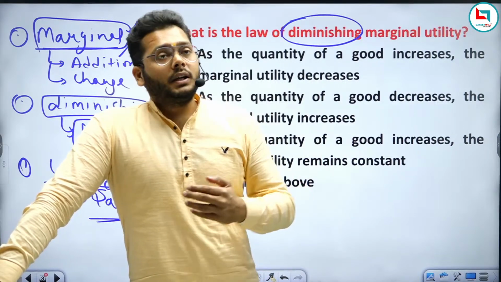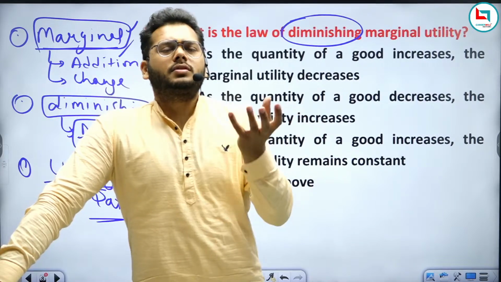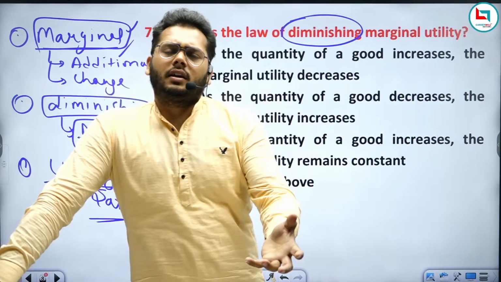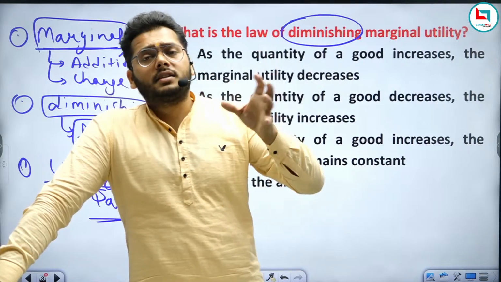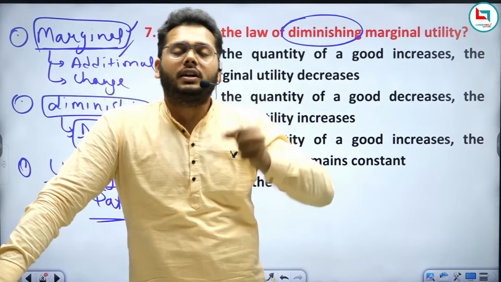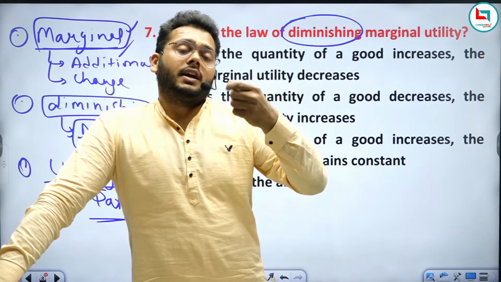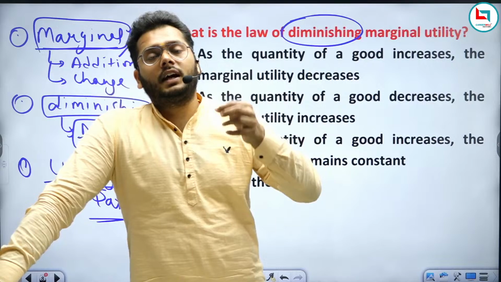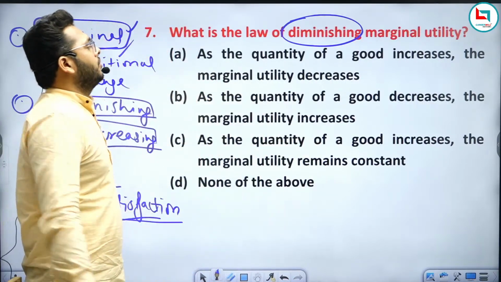But as time passes, your satisfaction will gradually go on decreasing. So diminishing marginal utility means from every additional unit you will get less and less utility.